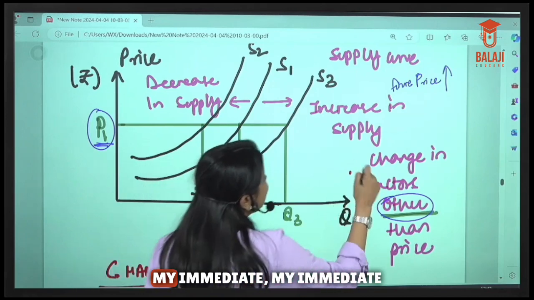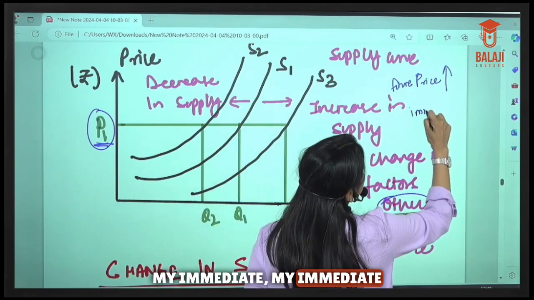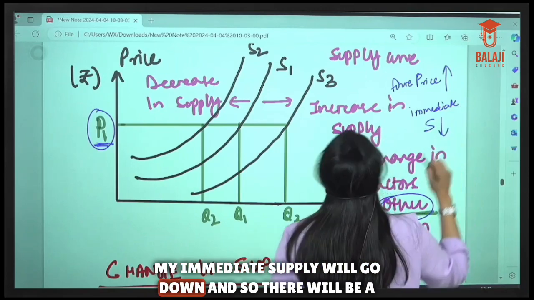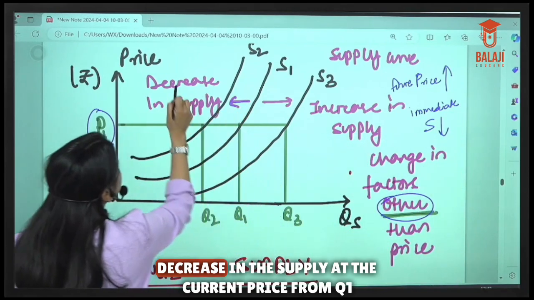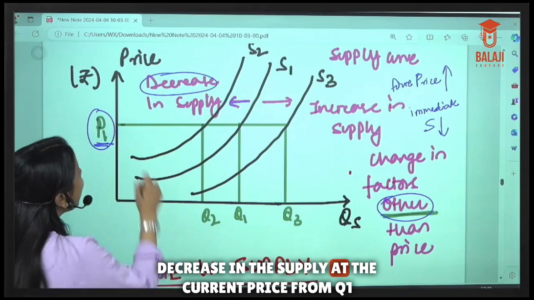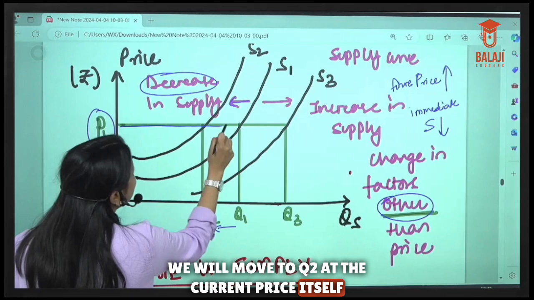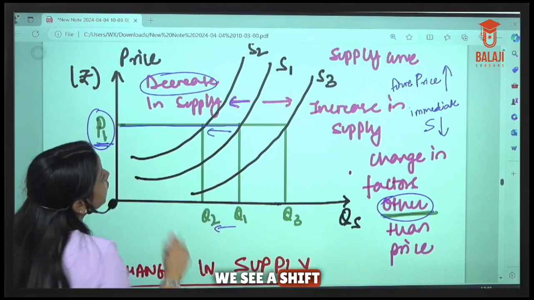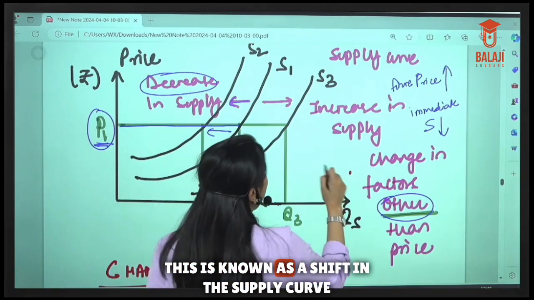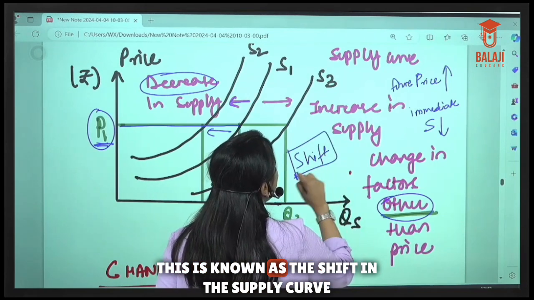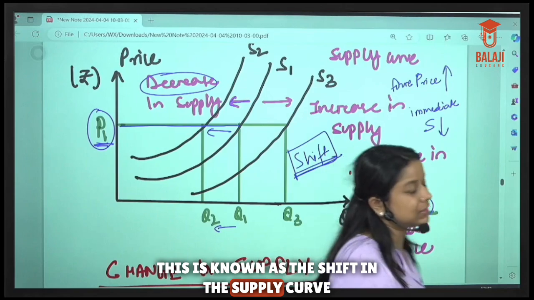Now my immediate supply will go down, and so there will be a decrease in the supply at the current price. From Q1 we'll move to Q2. At the current price itself we see a shift. This is known as a shift in the supply curve.